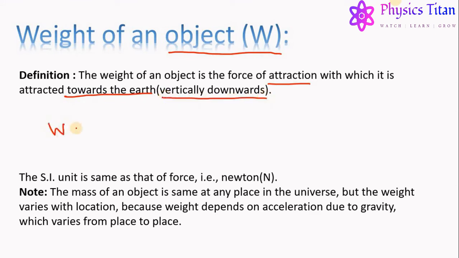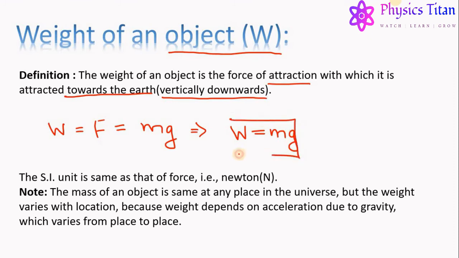So the weight of an object is nothing but the gravitational force of Earth, which is equal to mass times acceleration. That is, weight of an object is equal to mg, and the direction of this force is vertically downwards towards the Earth. And the SI unit of the weight is same as that of the force, that is Newton.